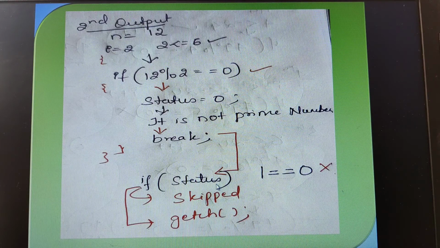Actually the previous value of status was 1. If of status means if of 1 it is checking. If of status means always it takes the value as 1, children. Therefore actually it should be 1. But after getting into the if loop, the status value is being changed to 0. Whether 1 is equal to 0, it is checking. No, it is not equal. Therefore the next statement after this will be skipped and control goes to the getch.